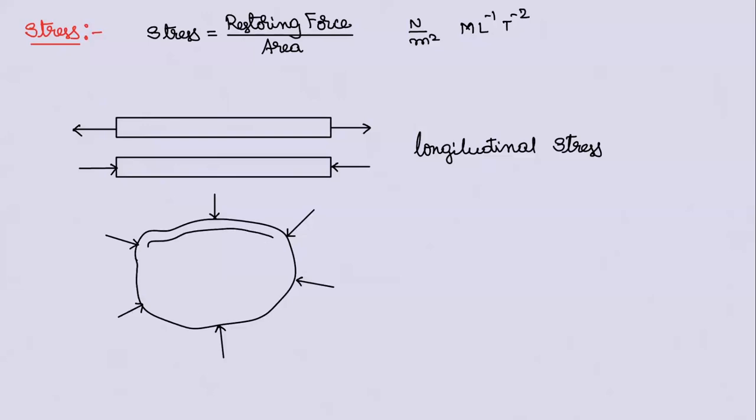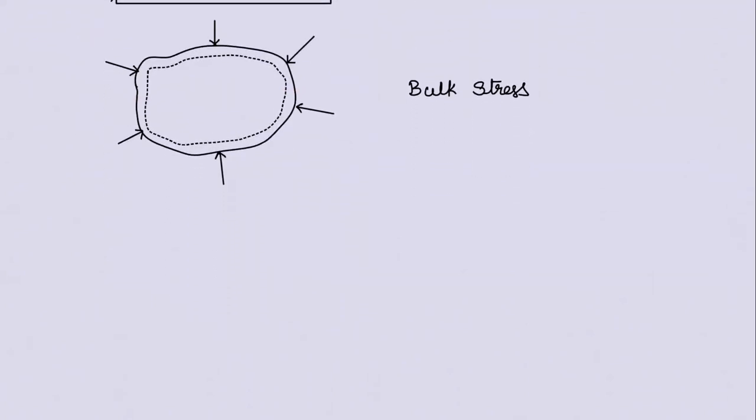It will decrease its volume. In this case, the decrement in volume is not along the length, it is total. So if you have this kind of deformation, the stress will be bulk stress.